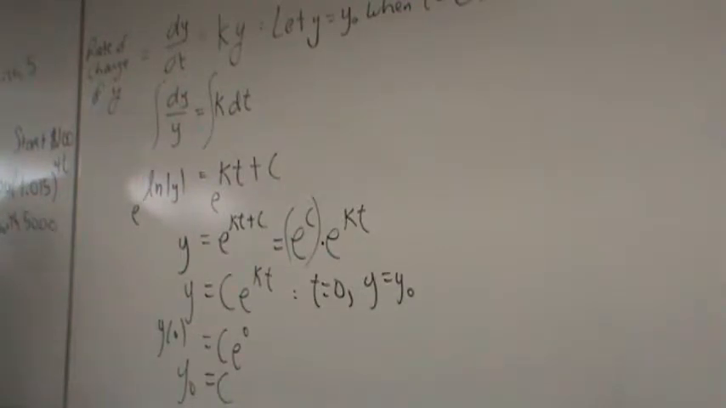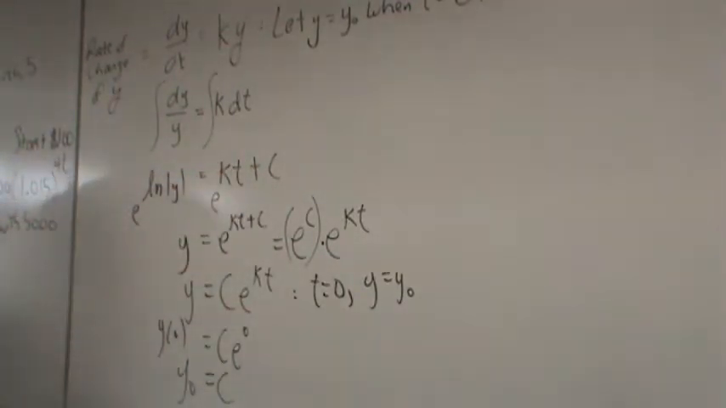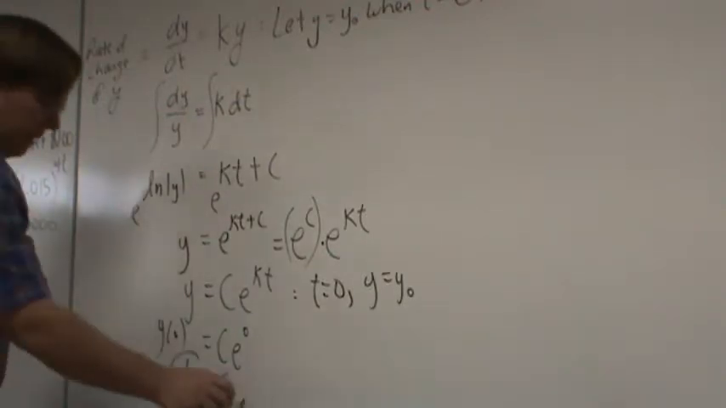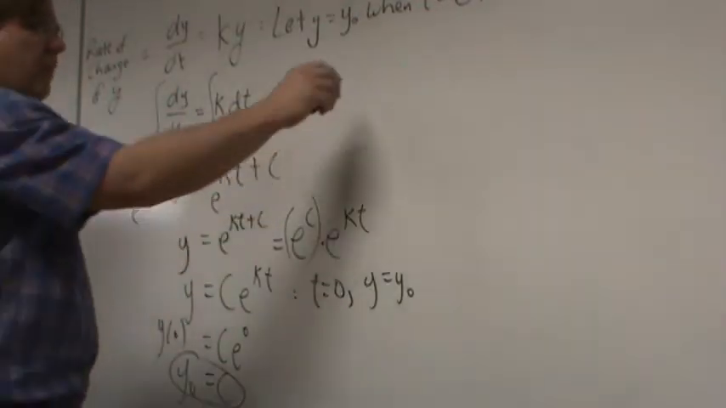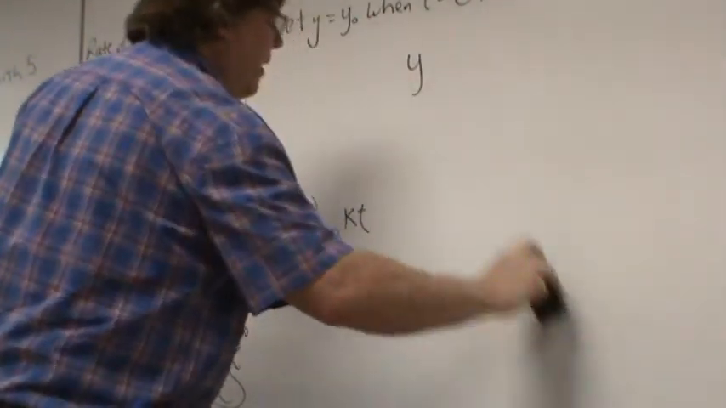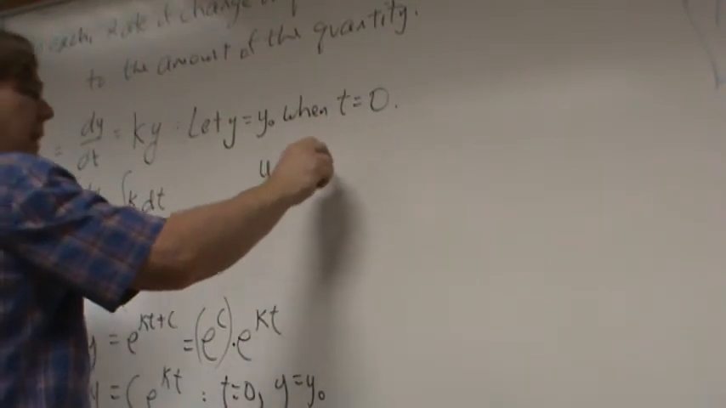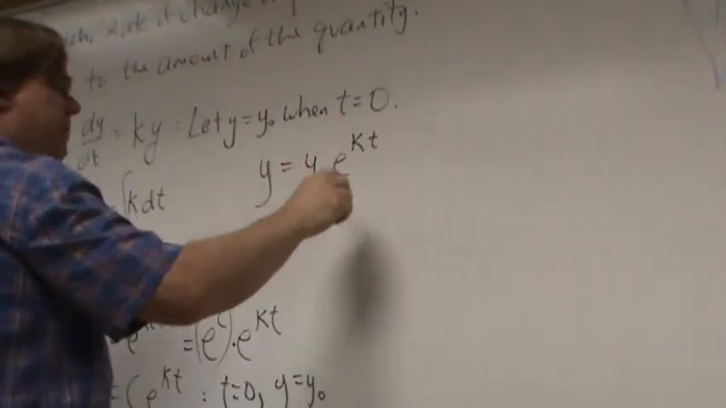It's not the constant of integration. That's the constant of integration. It's just the constant for this equation. And so y naught is equal to c. So I get to rewrite my answer. y equals y naught e to the kt.